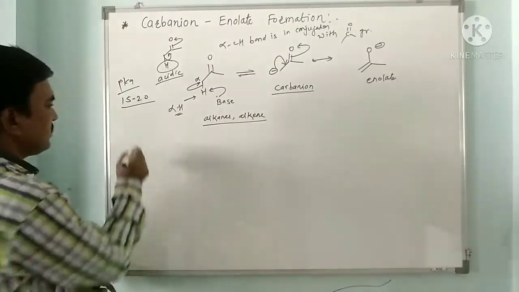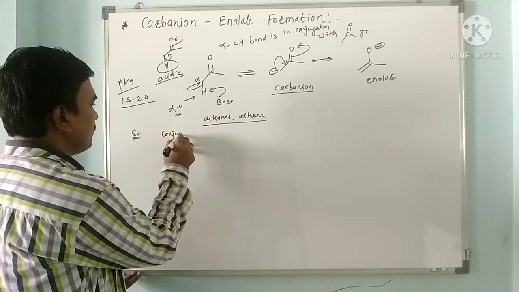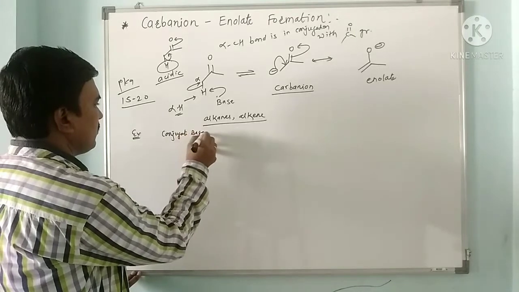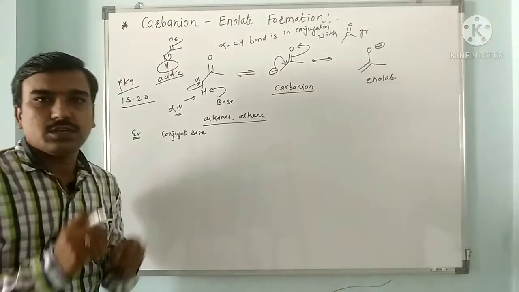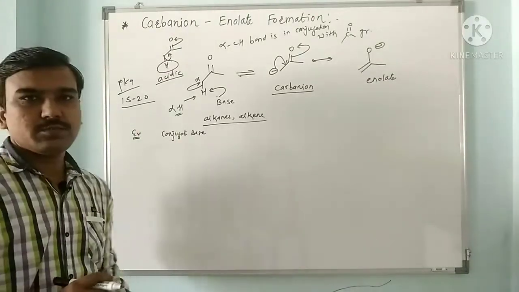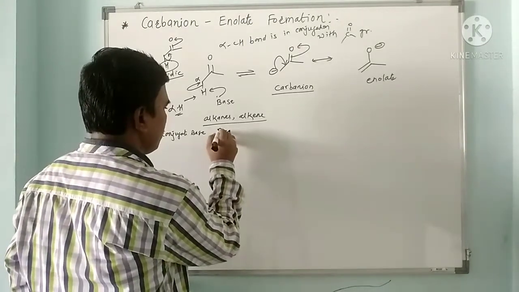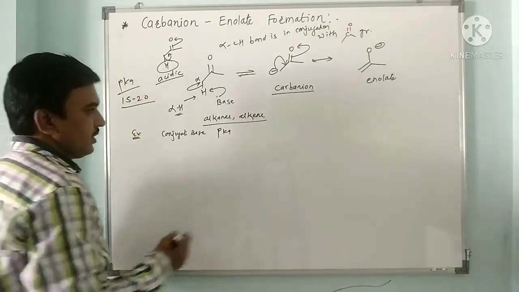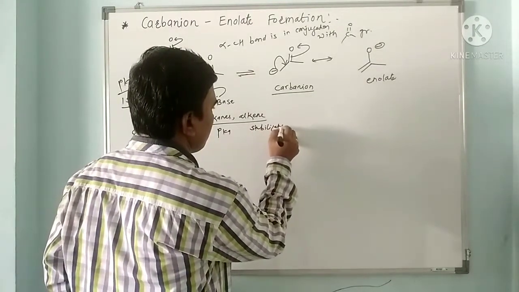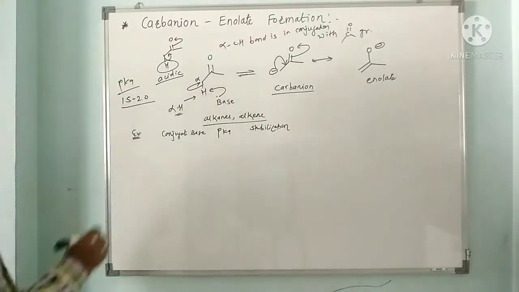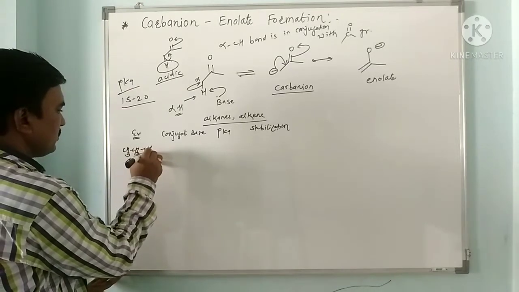Now let us see various example compounds and their conjugate bases. The conjugate base is the negatively charged intermediate formed when the compound loses an alpha hydrogen. Then we look at its pKa, the negative log of K, and its stabilization. Take the simplest compound, propane, CH3CH2CH3.